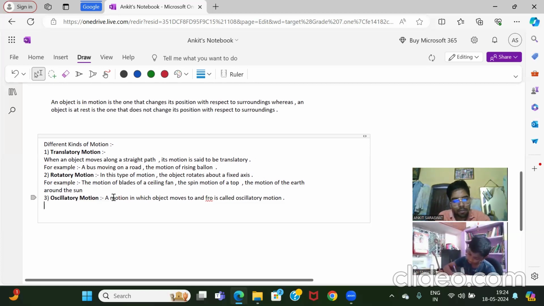For example, motion of the pendulum of the clock. Clear?